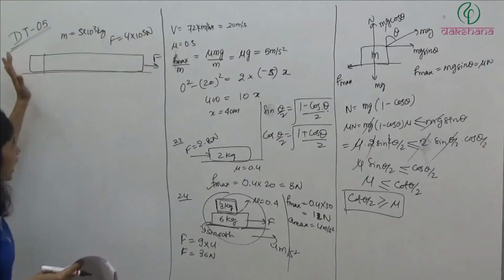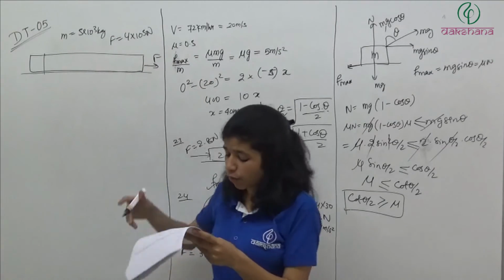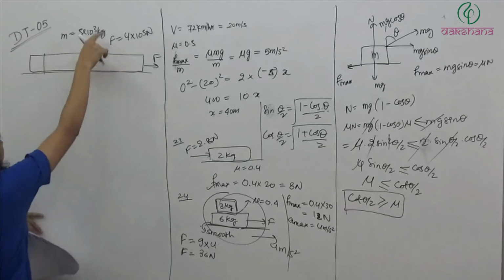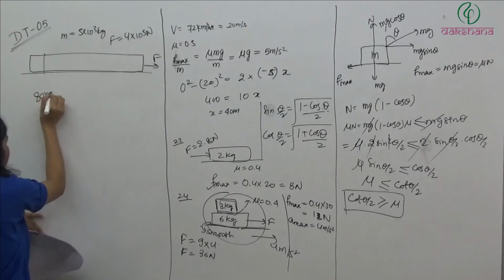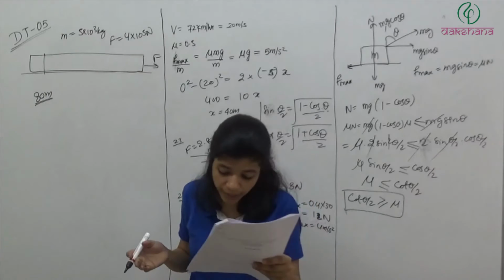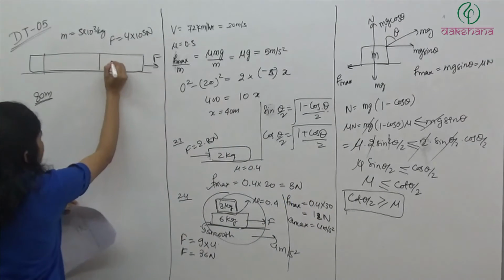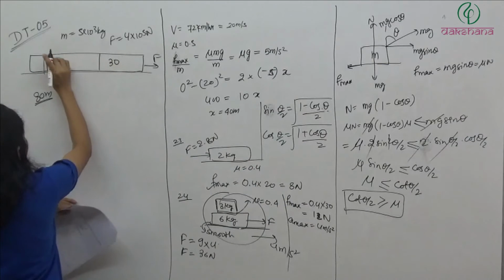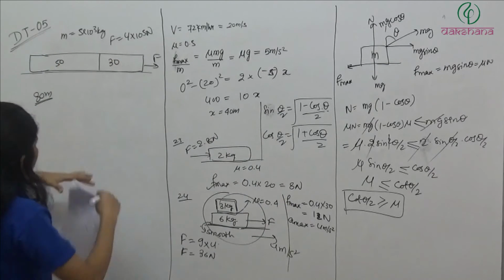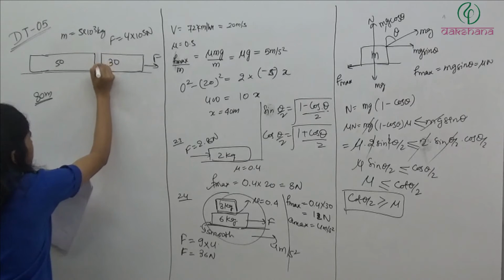So here we have 80 wagons which are being pulled by a force of this much. We have assumed the mass of each to be m, so now the total mass we have is 80 m. They are asking what will be the tension in the coupling between the 30th and 31st. So let's say on this side there are 30 and on this side 50, total 80. So if you break here, there is a coupling between them.